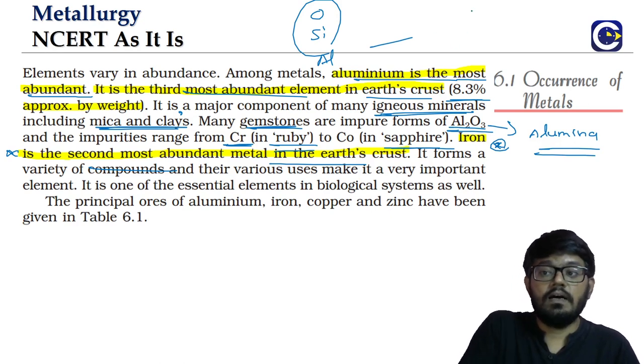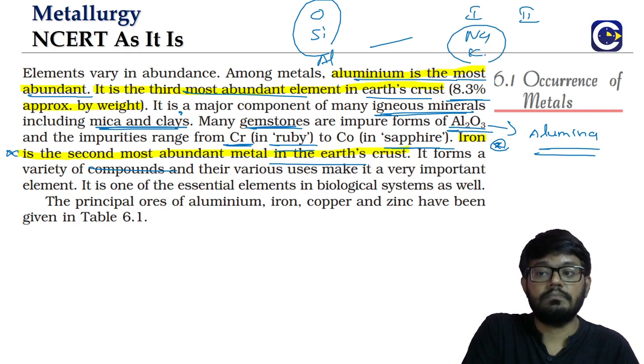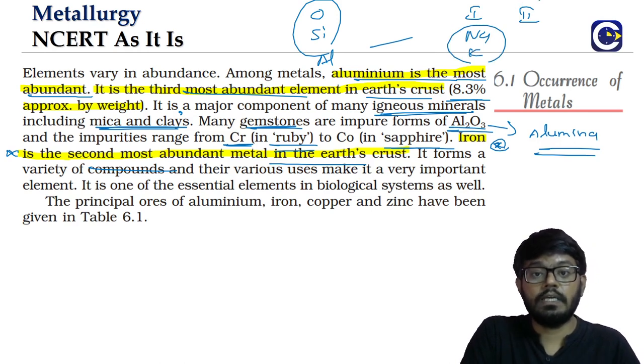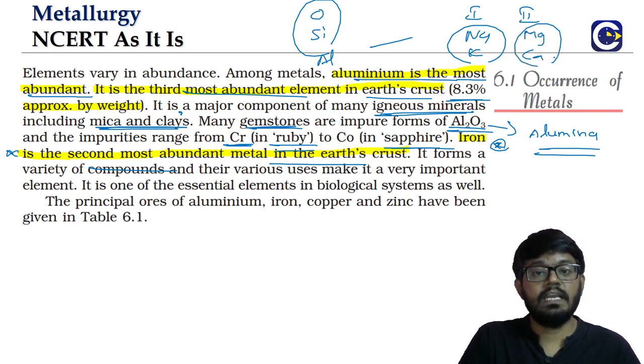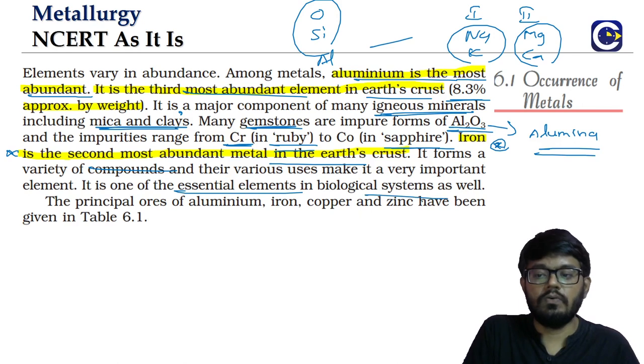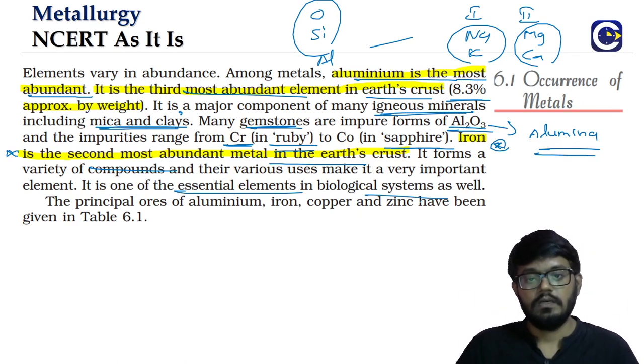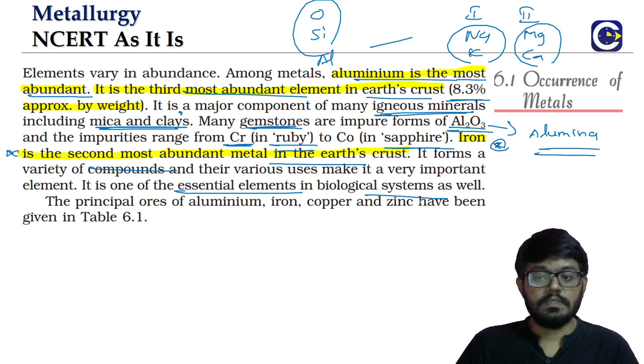Just like our, remember the first and second groups, right? First group we talked about sodium, potassium. They are important in terms of biological systems. Second group we talked about magnesium and calcium, their importance in terms of the biological systems. Similarly, iron also, right? I'm sure some of us would be knowing it. It is a part of what? Hemoglobin. The hemoglobin complex, it contains what? Iron. So iron is also part of the biological systems.